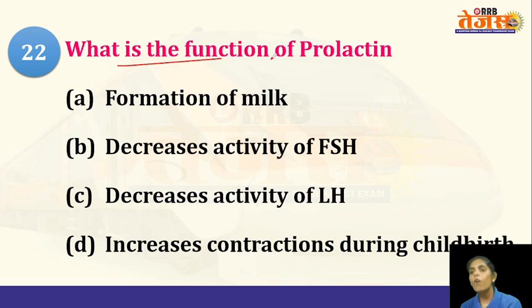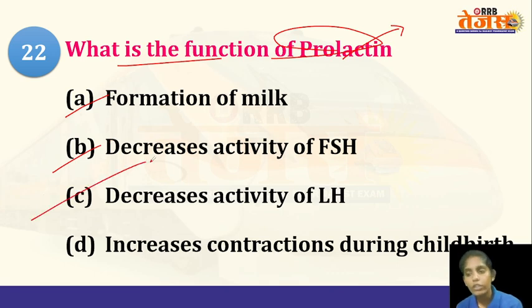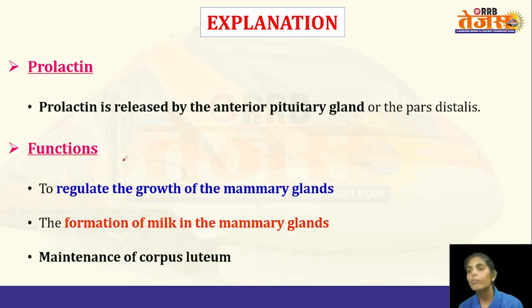What is the function of prolactin? So prolactin, it is a hormone that is released by the anterior pituitary gland. And what is the function of this prolactin? Formation of milk, decreases the activity of FSH, decreases the activity of LH, or increases the contractions during the childbirth. So the answer is formation of milk.